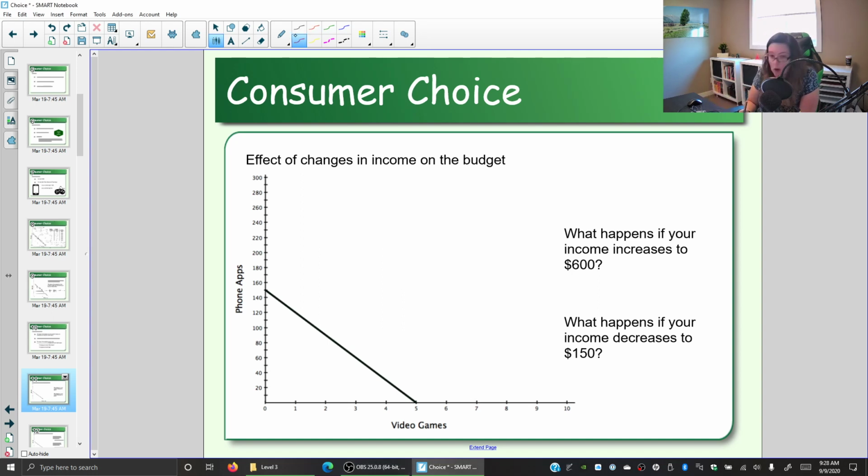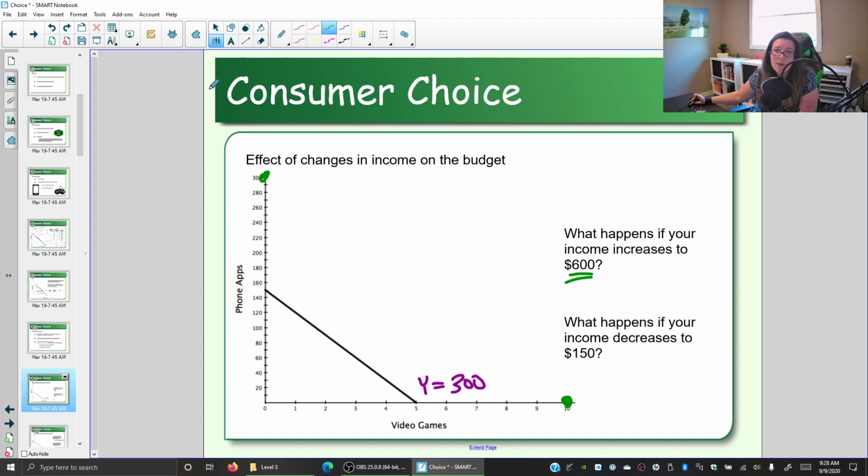Okay, so our budget line we constructed before was based on an income, and we'll set income with the symbol Y, and we'll see more of that in macroeconomics. So this was at 300. Well, now what happens if our income is 600? Well, if we spend all $600 on video games at $60 a piece, we can afford 10 of them. If we spend all $600 on phone apps at $2 a piece, we can afford 300 of them.